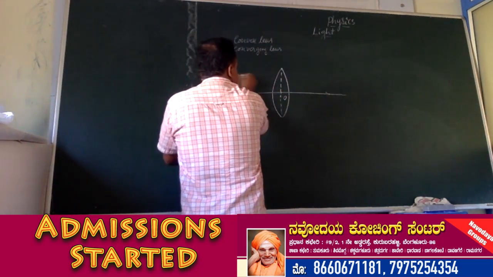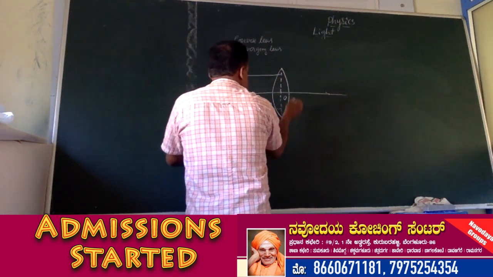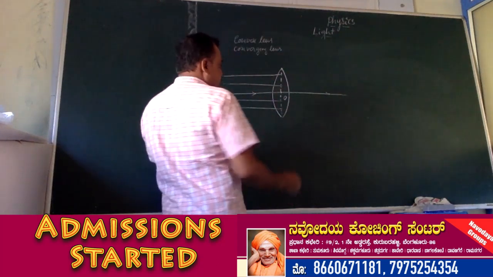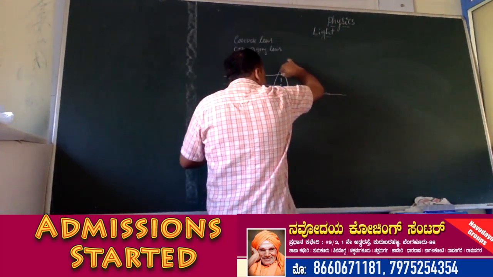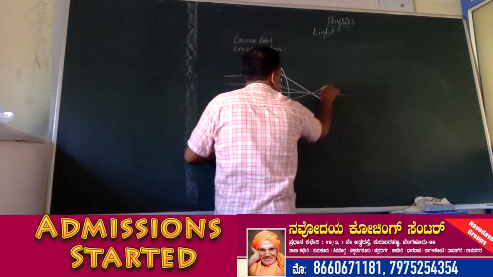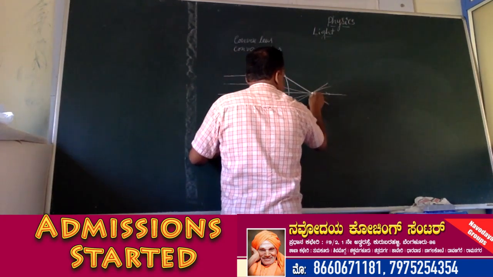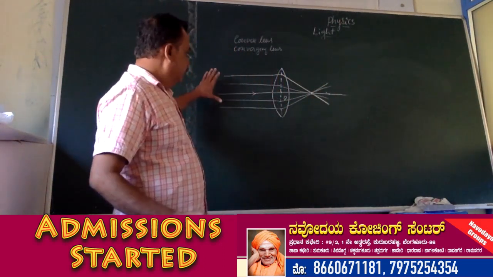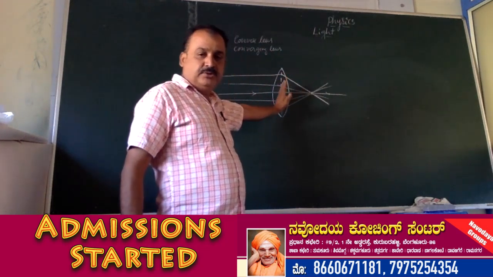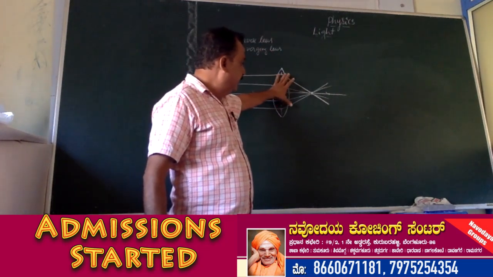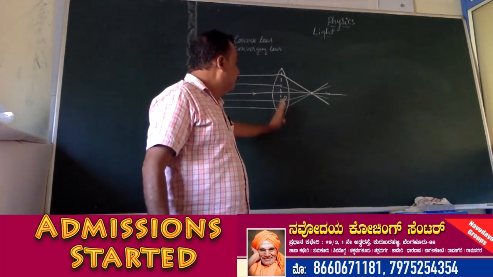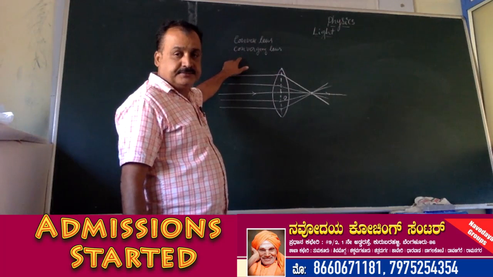If the rays of light parallel to the principal axis fall on this convex lens, the refracted rays meet at a particular point on the principal axis. So number of rays ಕಾನ್ವೆಕ್ಸ್ ಲೆನ್ಸ್ ಮೇಲೆ ಬಿತ್ತು ಅಂದಾಗ ಆ ರಿಫ್ರಾಕ್ಟೆಡ್ ರೇಸ್ ಎಲ್ಲ ಒಂದೇ ಒಂದು ಪರ್ಟಿಕ್ಯುಲರ್ ಪಾಯಿಂಟ್ ಅಲ್ಲಿ ಮೀಟ್ ಆಗುತ್ತೆ. Hence this convex lens is called converging lens.